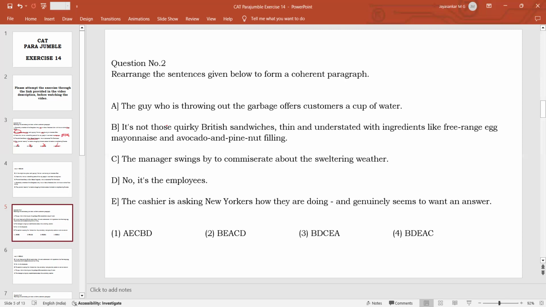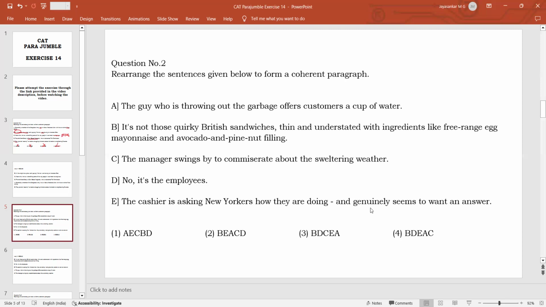Can you understand that we are talking about a restaurant or a cafe or something like that? And this restaurant might be serving British sandwiches. And we are talking about the employees of the restaurant. The manager is swinging by to commiserate about the sweltering weather. And the cashier is asking New Yorkers how they are doing, and genuinely seems to want an answer. It means the cashier is talking to his customers and inquiring about their well-being, and he seems very genuine.